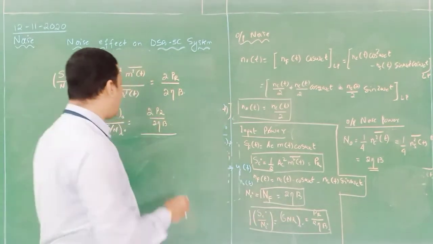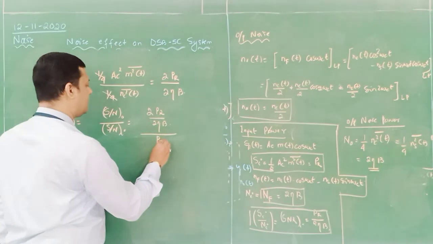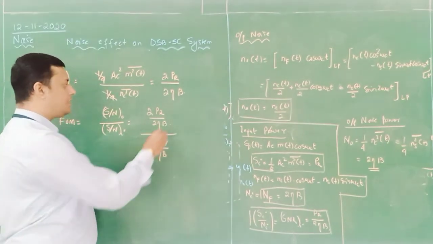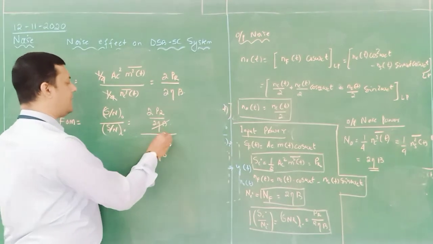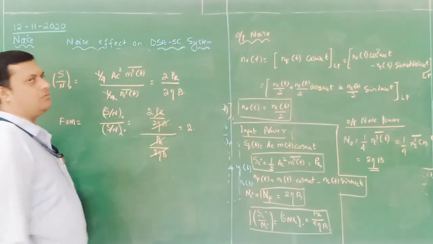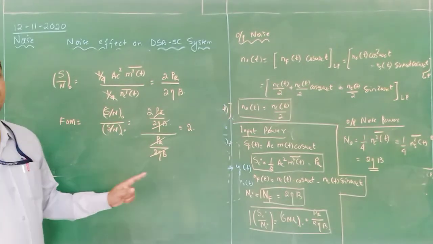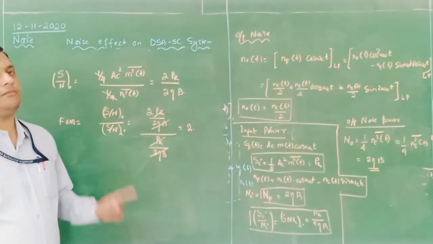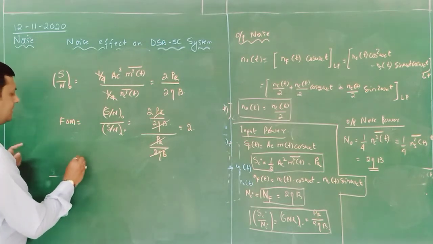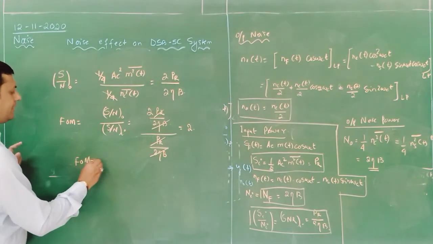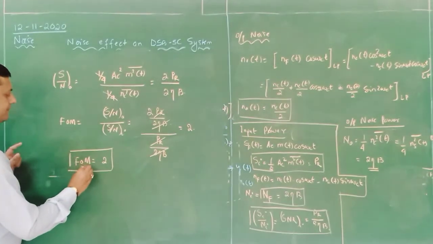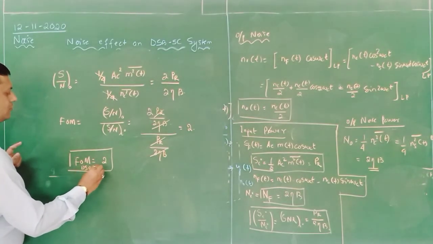It is PR whole divided by 2 eta into B. So this component cancelled out, and it will become 2. The figure of merit for a DSBSC system is 2. It is a constant. Okay, it is a dimensionless quantity. So figure of merit for DSBSC system is 2.